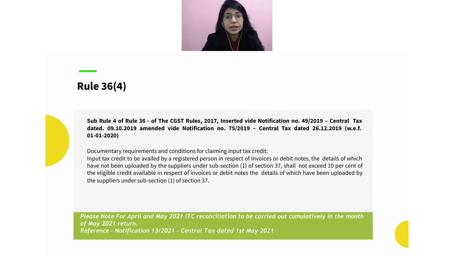Because I told you this rule in itself is not complete, there should be some section which talks about it, because rule can never override the section.